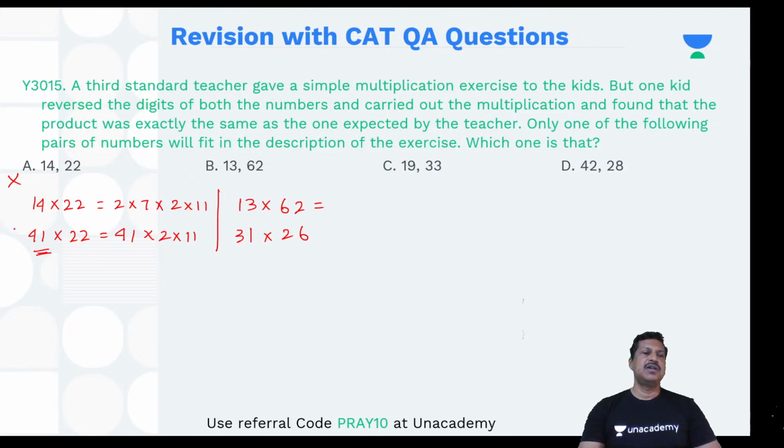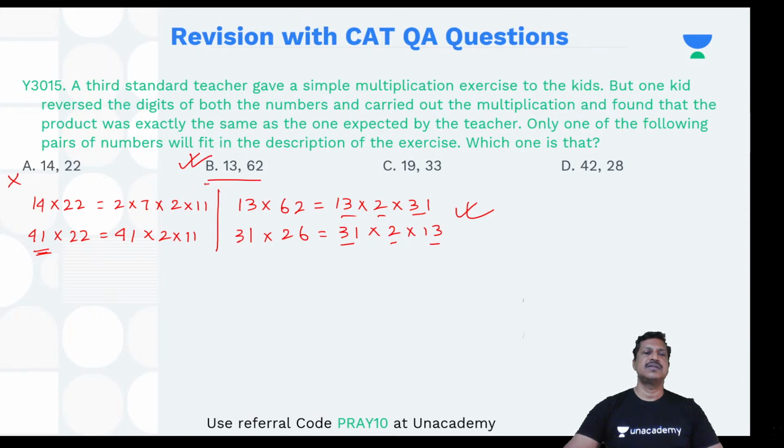Otherwise, it is not possible. In the first option we didn't have 41 on the other side, so we could not get it. So I get 13, then 62 is 2 into 31, and the other side is 31 into 2 into 13. So it is exactly matching. 31 is here and here, 2 is here and here, 13 is here and here. The product has to be the same. So this should be my answer.